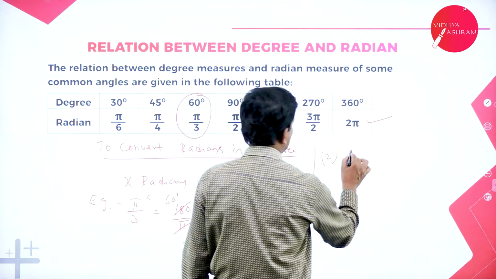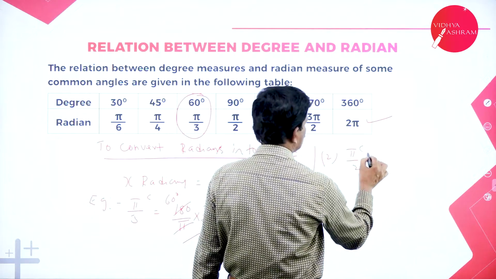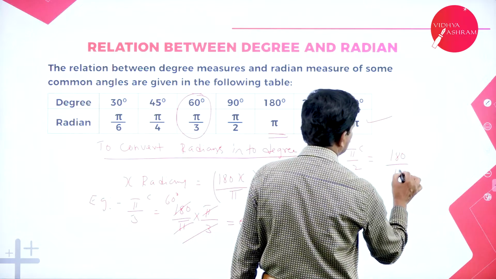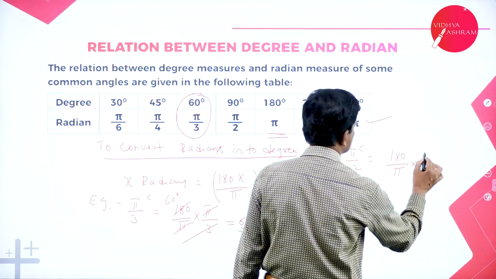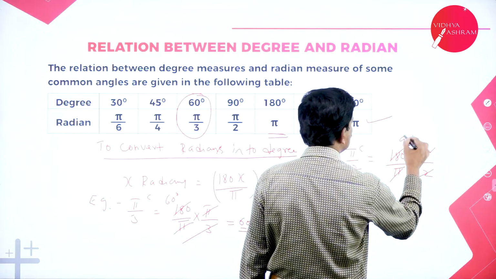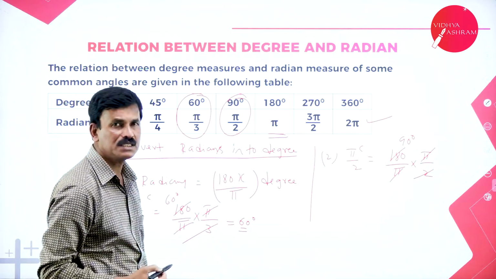Let us come to pi by 2. Pi by 2 radians. Pi by 2 radians can be written as, what is the formula? 180 by pi into x, which is pi divided by 2. This 2 gets cancelled. This is equal to 90 degrees. Pi by 2 is equal to 90 degrees.